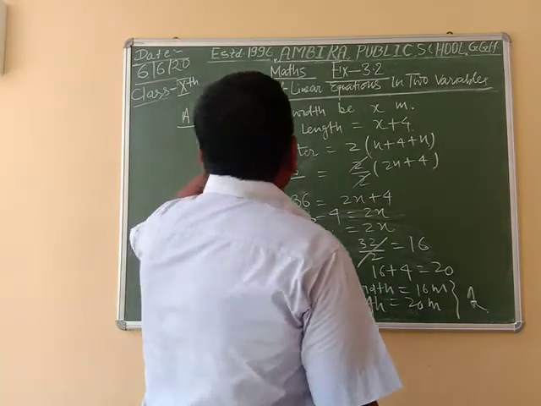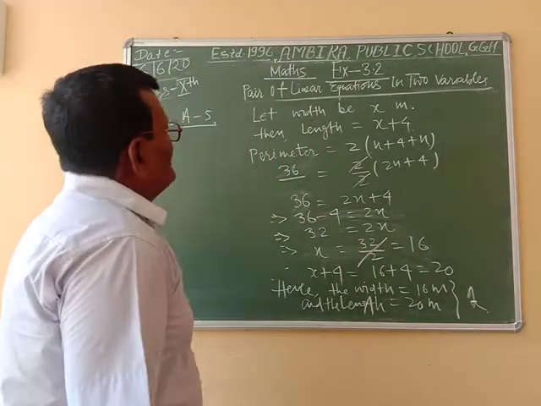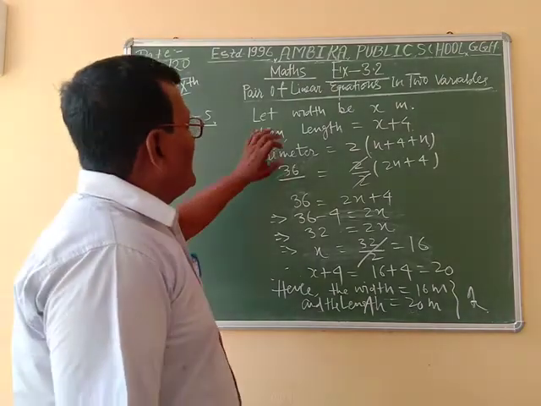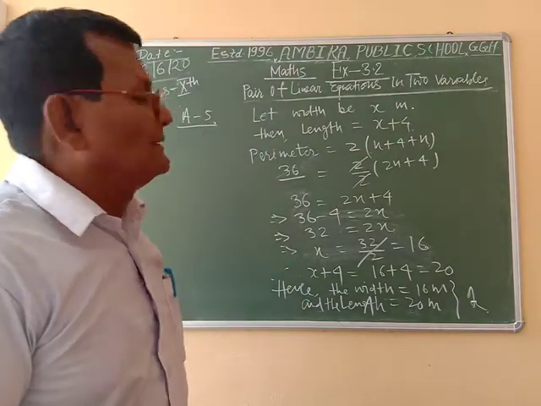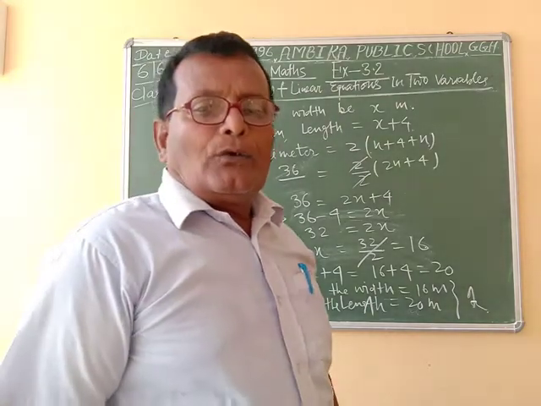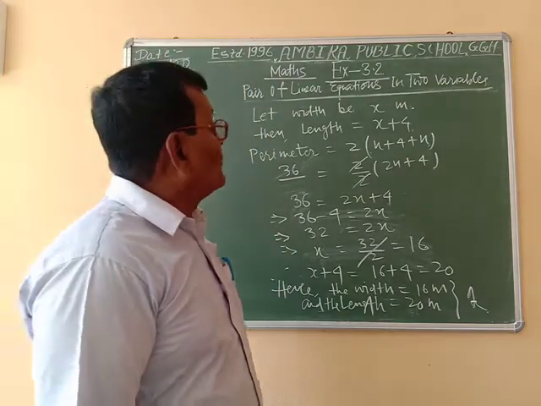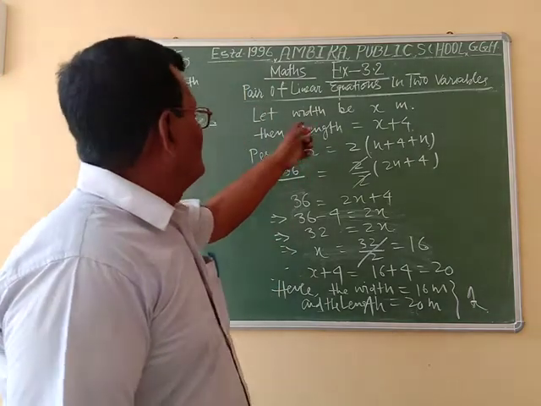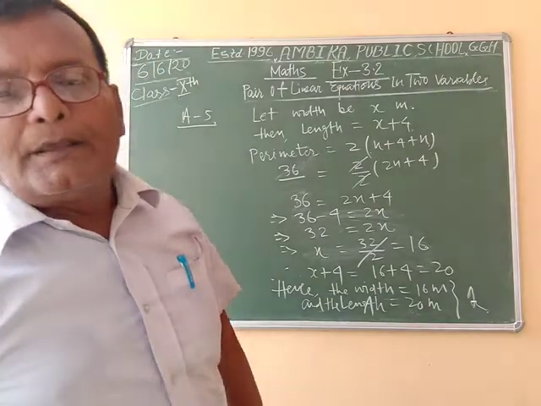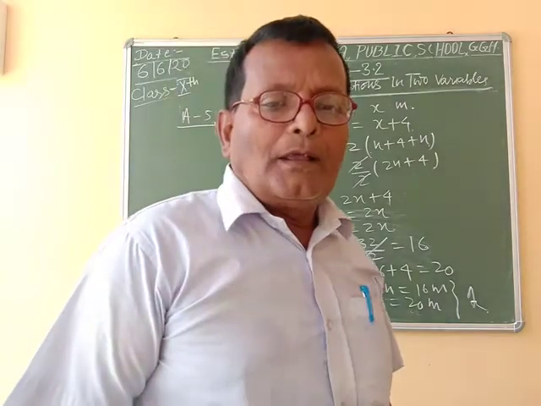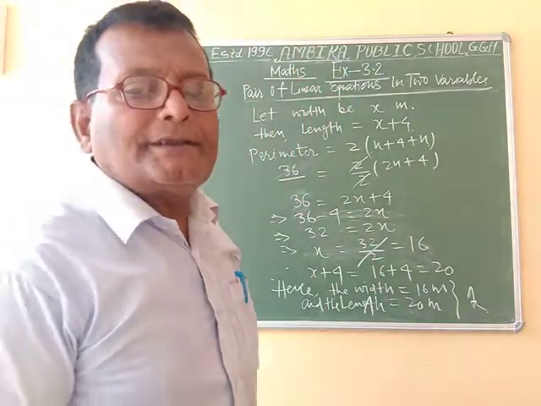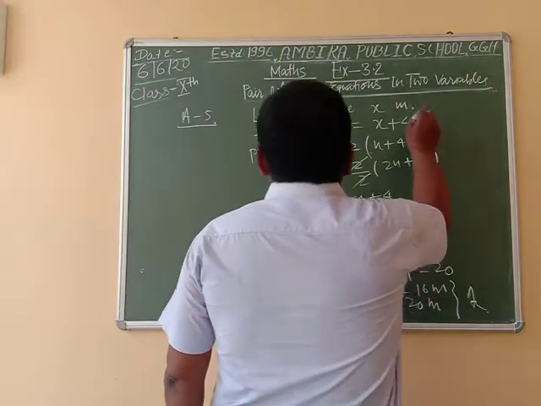Here in question number 5, half the perimeter of a rectangular garden whose length is 4 meter more than its width. Find the dimensions of the garden.